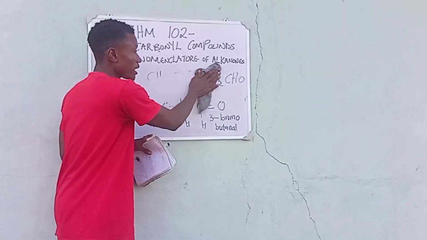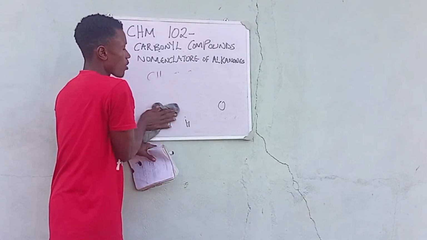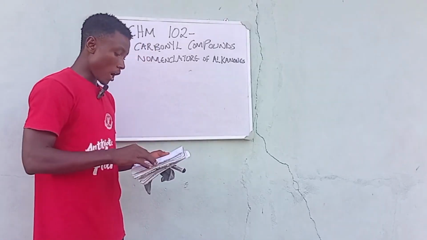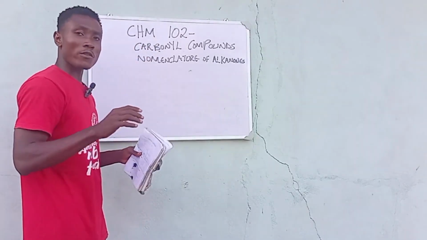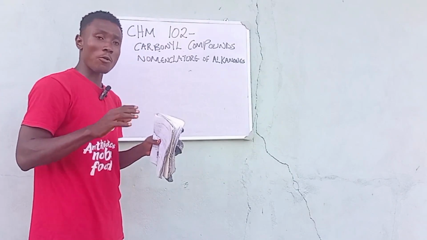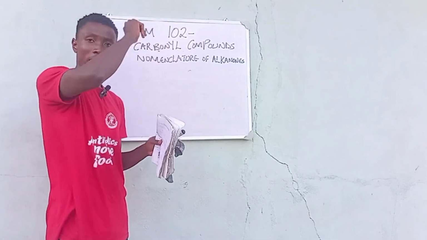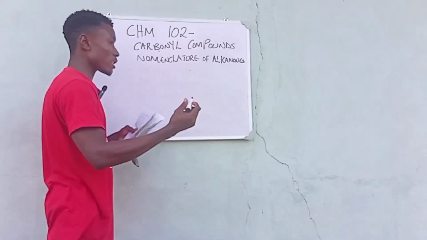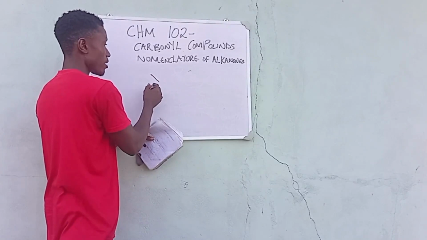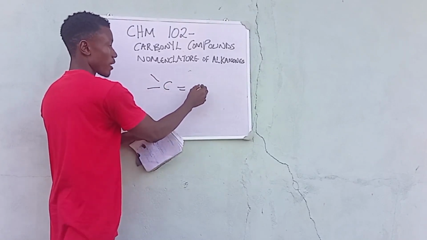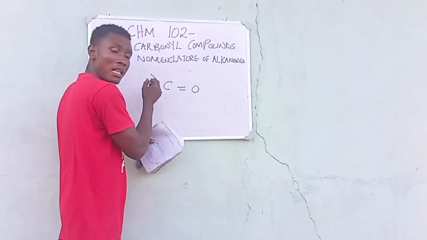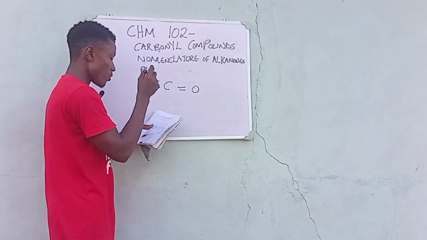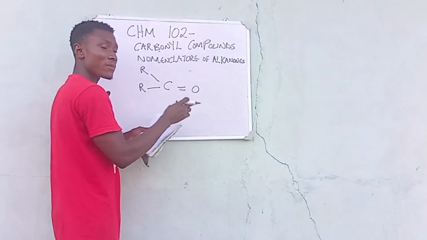So basically, we are going to clear everything about the alkanals which we were doing, and we are going to focus on the nomenclature of the alkanones. So remember, the alkanones are represented by two alkyl groups, the C, and the double bond O, right? So basically, this is what I am talking about. Remember, I said we have something like this. So the alkanones are bonded by the two alkyl groups, and this is just how it is represented.